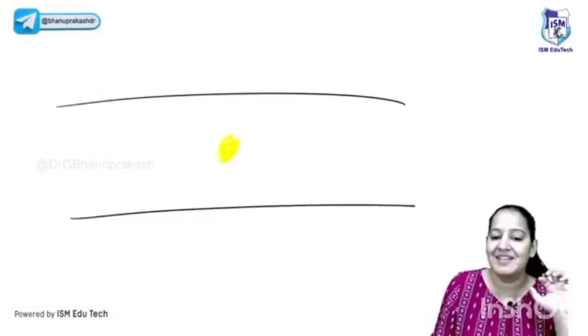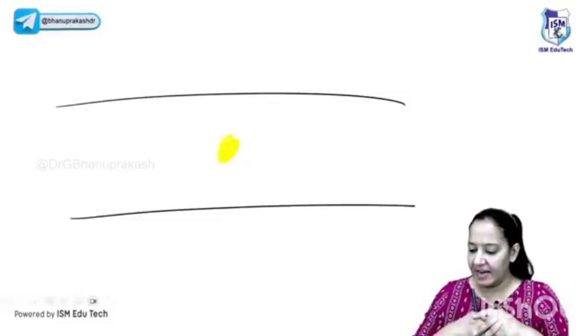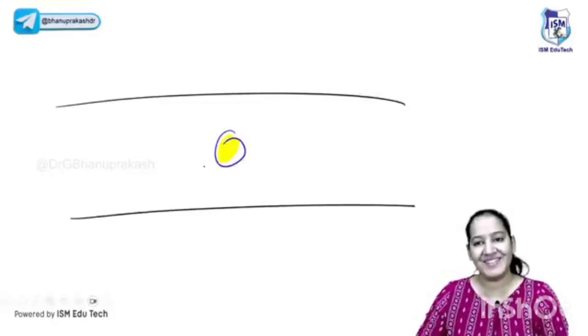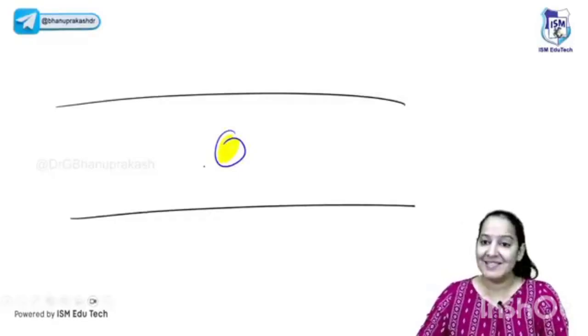What is the source? I mean to ask, what is the source of this fat embolism? Can anyone tell me? Do you know from where this fat is coming? Can you tell me the source of this fat? Fat embolism, yes. From where is this fat coming?